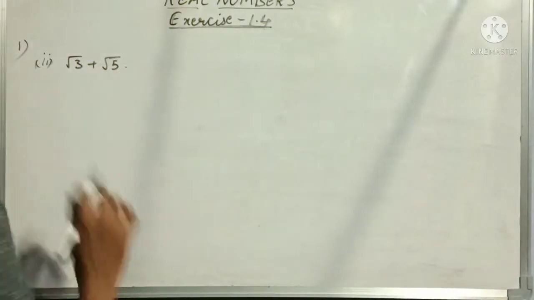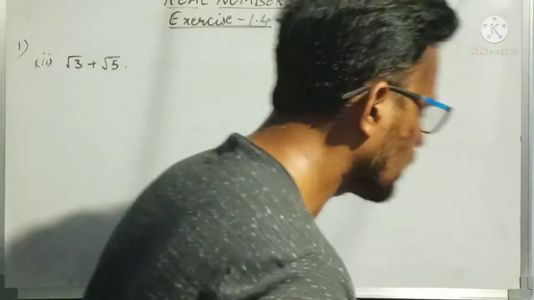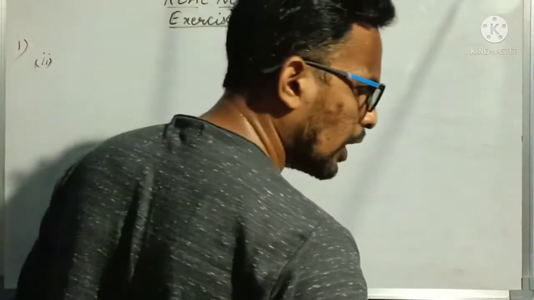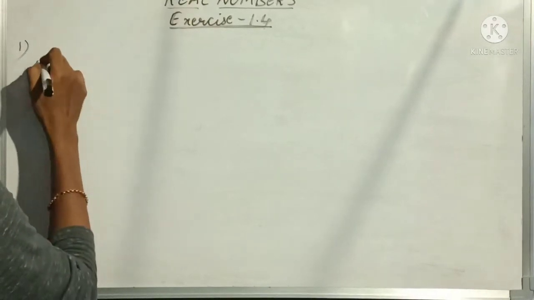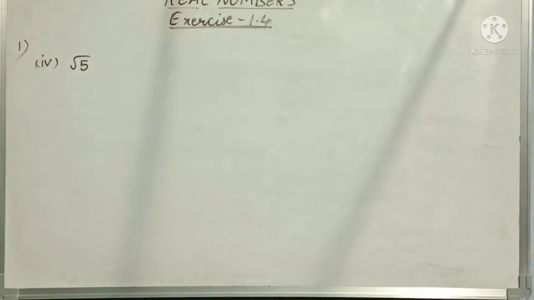So now, before going to that, let us prove that root 5 is irrational first, so that you can understand root 3 plus root 5 is also irrational. Okay. So now let us do the fourth one, that is root 5.